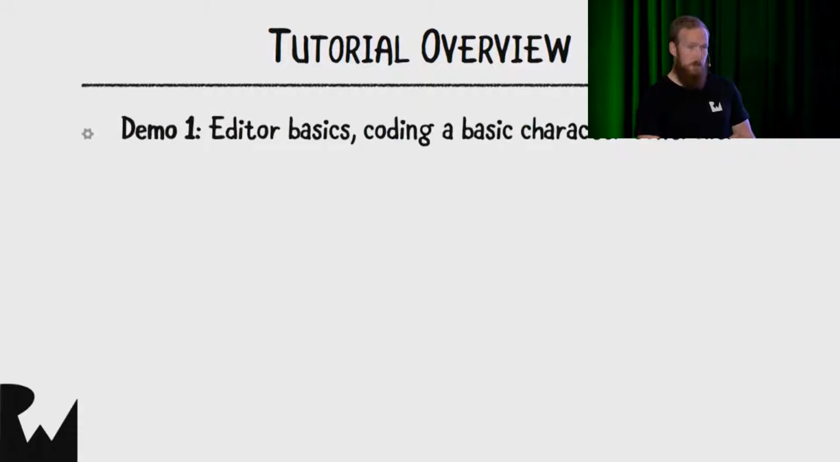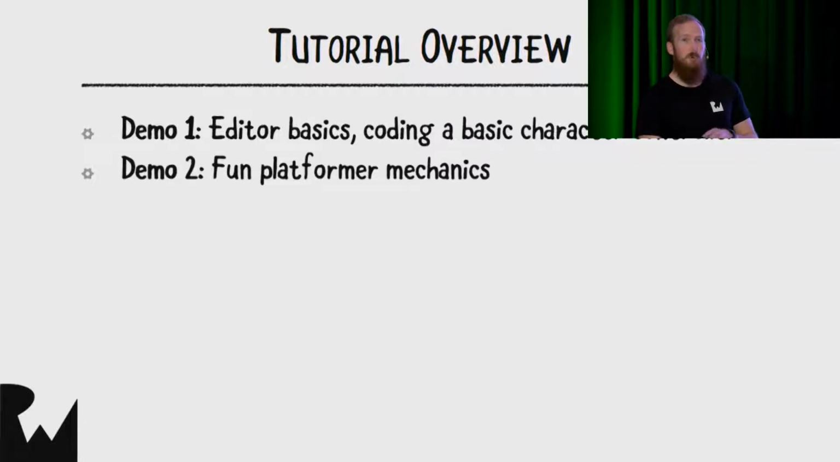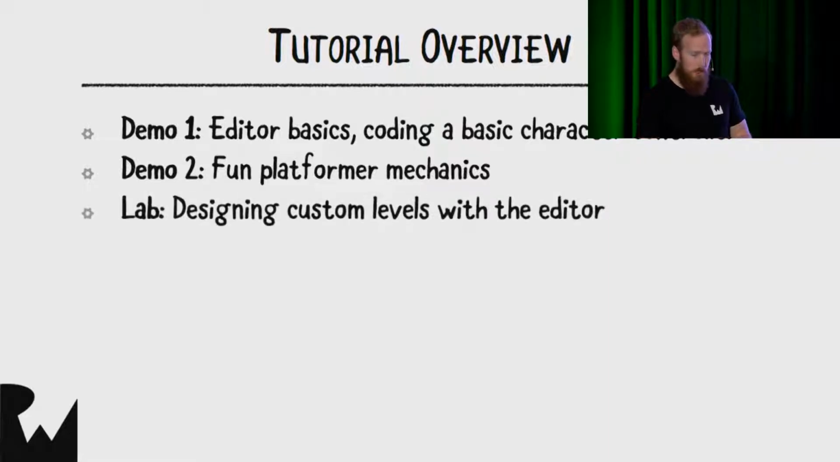All right, so demo 1 that we're going to get to next, we're going to look at some editor basics on how to use the Unity editor and coding a basic character controller. So we've got a character we're going to drop into our game, and he won't actually be able to move or do anything like that. What we're going to do is write this controller that will allow us to process input from the controls and actually move them around. In demo 2, we're going to go more advanced on that controller and allow them to do more tricky things like jumping off walls and things like that. And in the lab, time permitting, we'll hopefully look at designing a custom level with the editor.